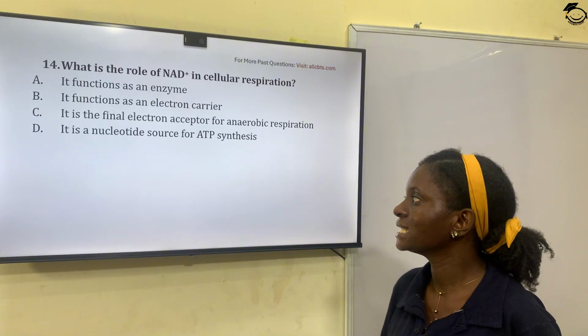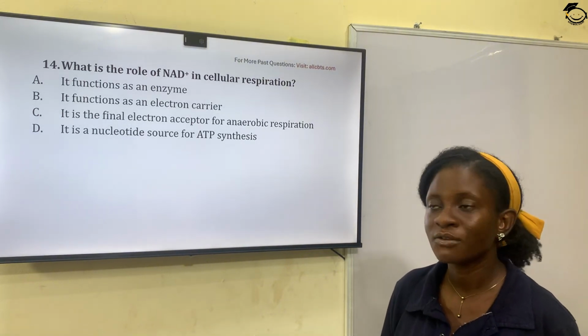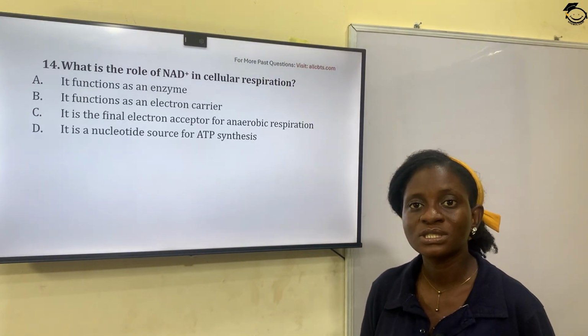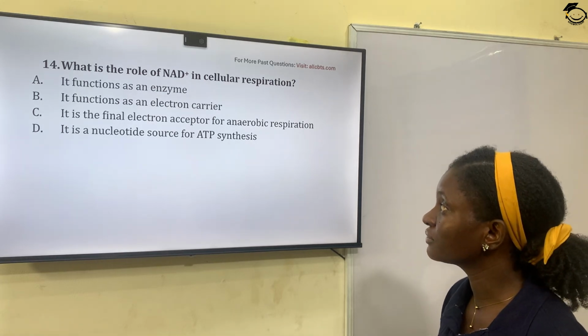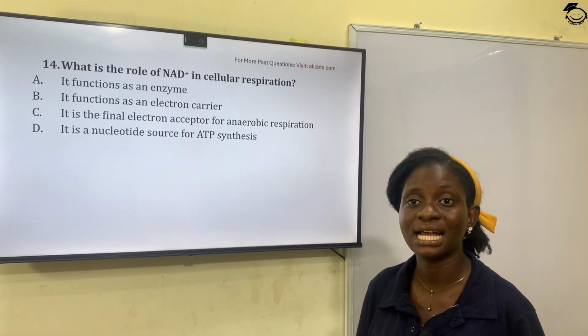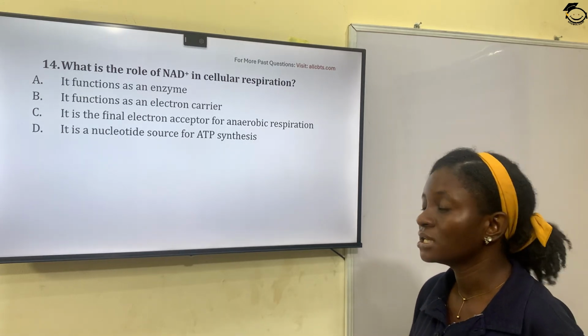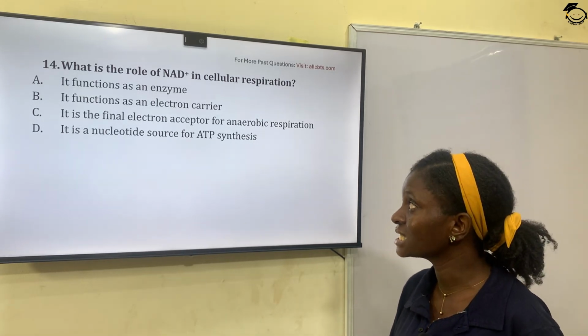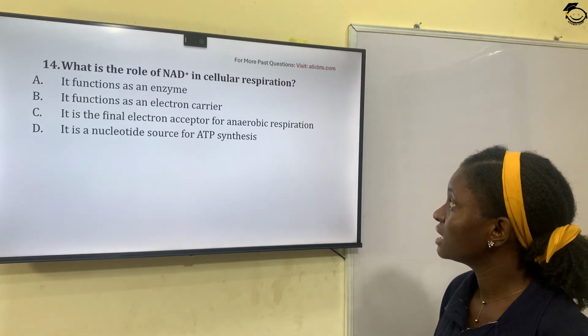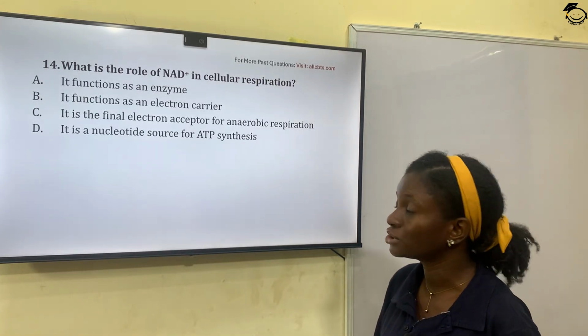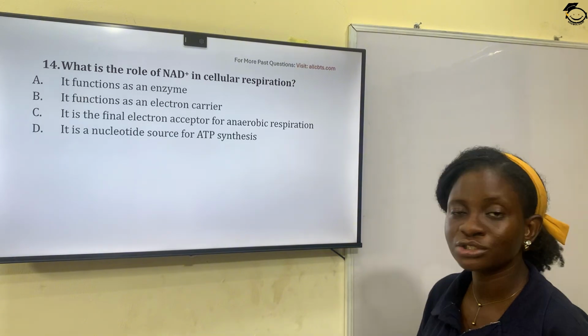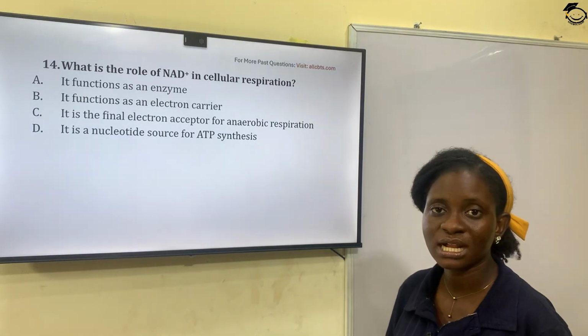Option D, it is a nucleotide source for ATP synthesis. So NAD plus is involved, its function as an electron carrier. So that makes option B the correct answer. The correct answer to this question is NAD plus in cellular respiration. The role is it functions as an electron carrier.